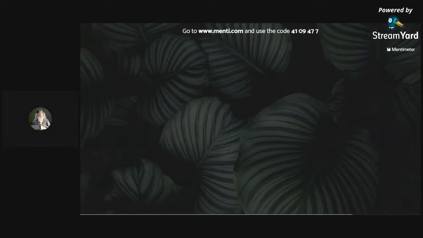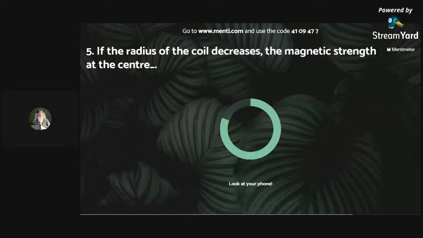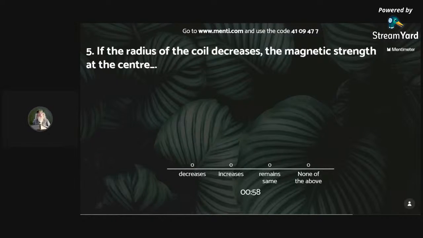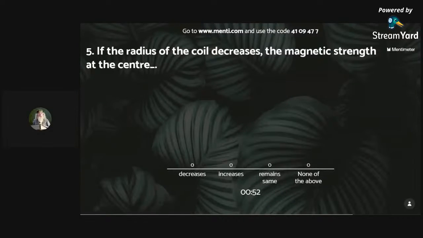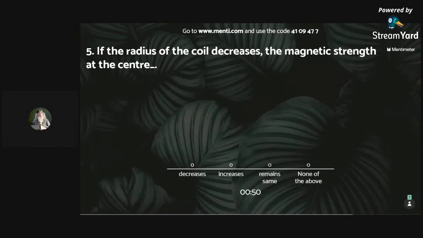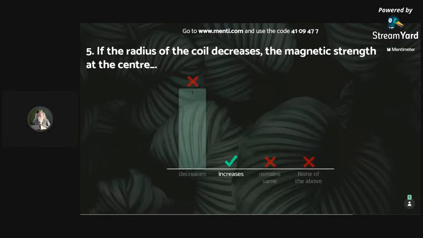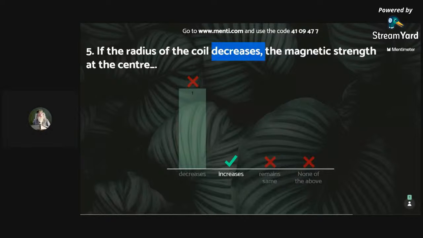Next question, last question, question 5. If the radius of the coil decreases, the magnetic strength at the center decreases, increases, remains same, or none of the above. No, no. I had clearly told that the radius of the coil is inversely proportional to the magnetic strength. If the radius of the coil increases, then it will decrease. If it is decreasing, then it will increase. So increases is the correct answer.